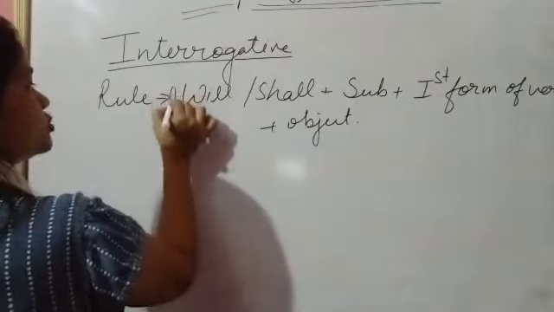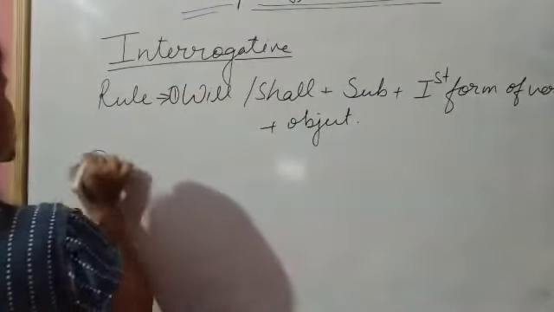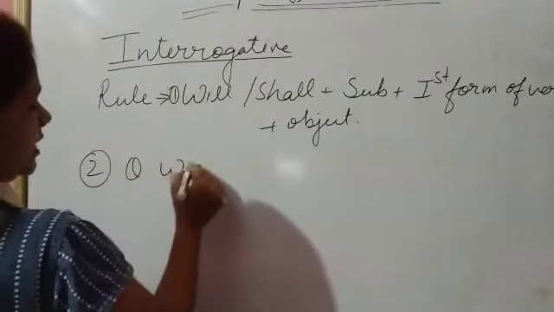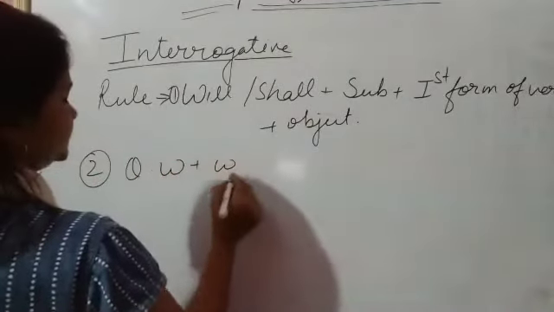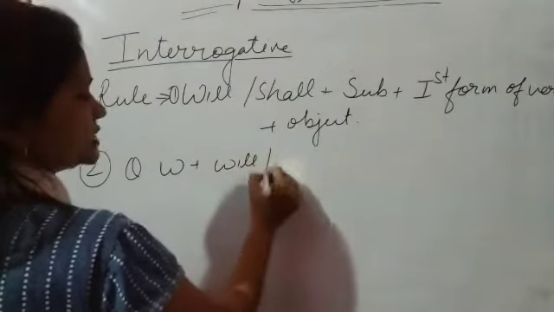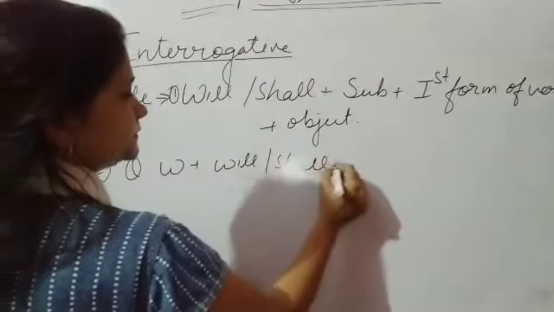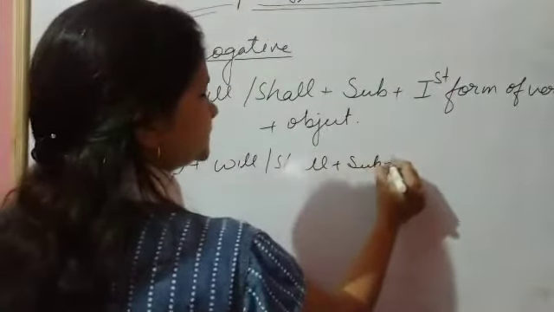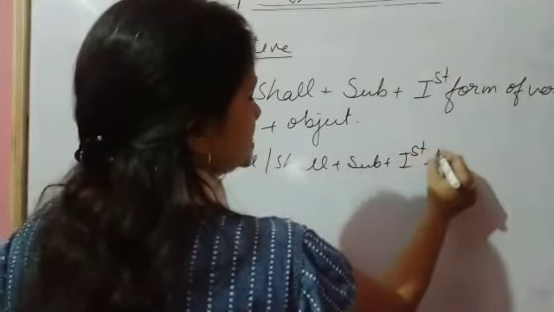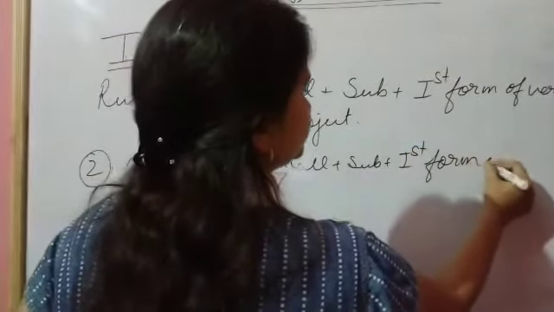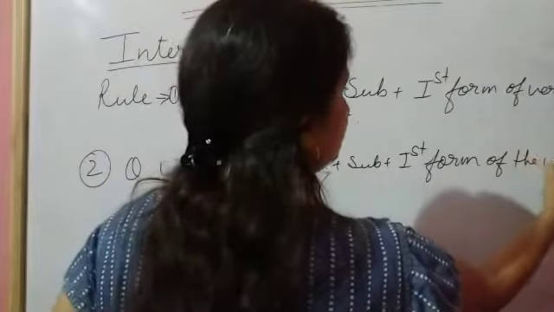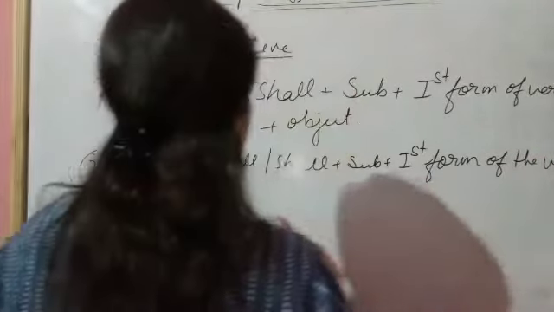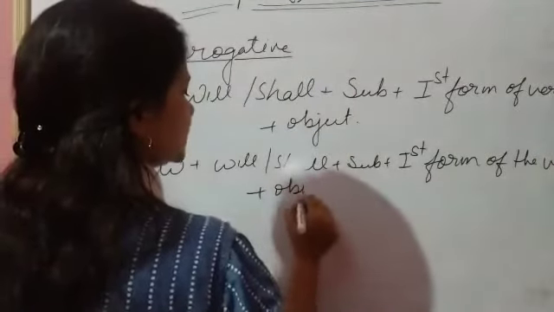This is the first rule of interrogative. I am telling you the second rule also. That is question word, will, shall, subject plus first form of the verb plus object.